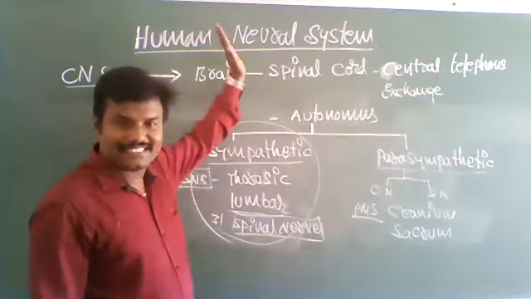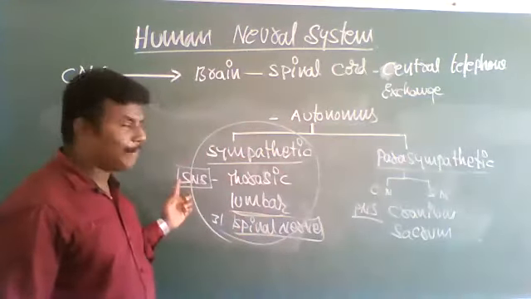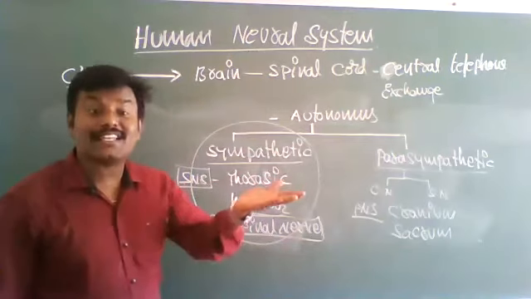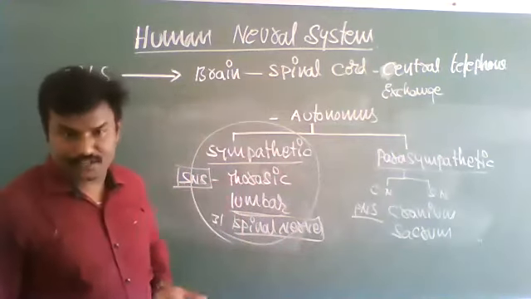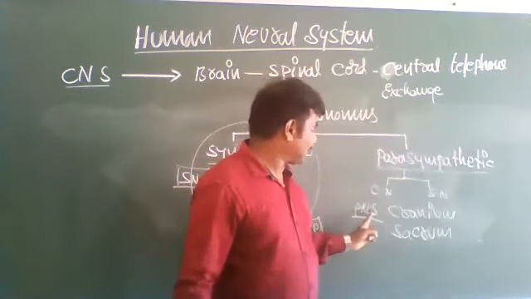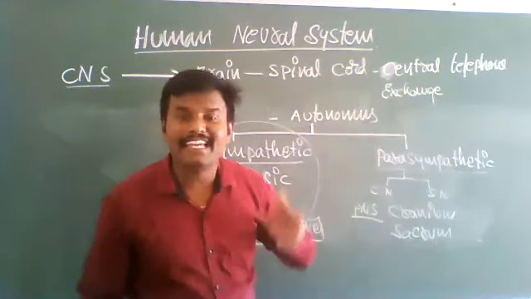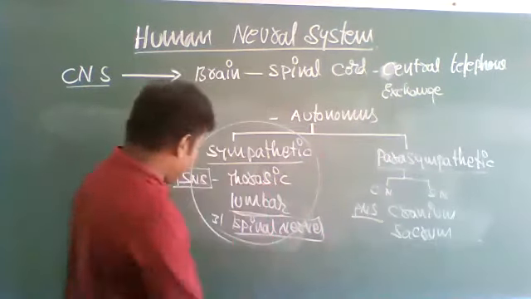The overall effect of the sympathetic nervous system is excitatory or stimulating. The overall effect of the parasympathetic nervous system is inhibitory. For example,